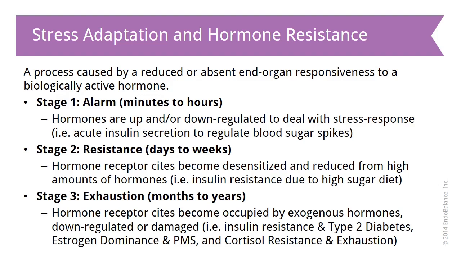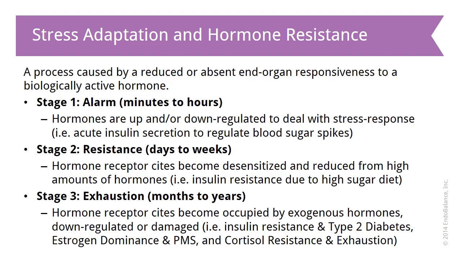Now, stage 2 is starting to get into that resistance phase. This can last from days to weeks. When we stay in this stage, stage 2, hormone receptor sites become desensitized and reduced from high amounts of hormones. Continue with the example of insulin, we can have insulin resistance due to a high sugar diet.